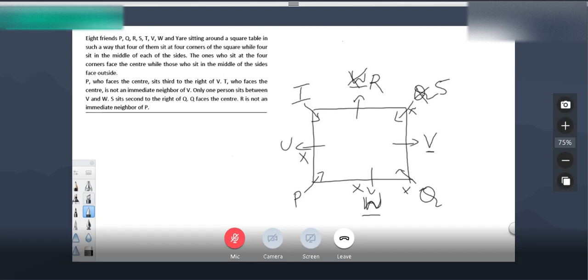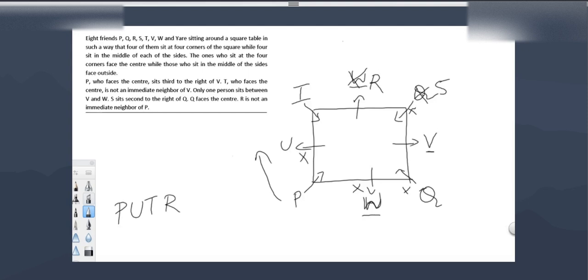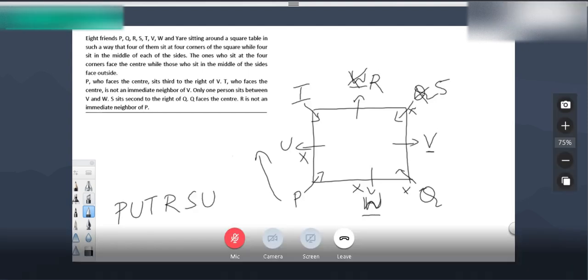See, if you start from P and go clockwise, clockwise is the direction. And it should be P, U, T, R, S, V, Q, W.